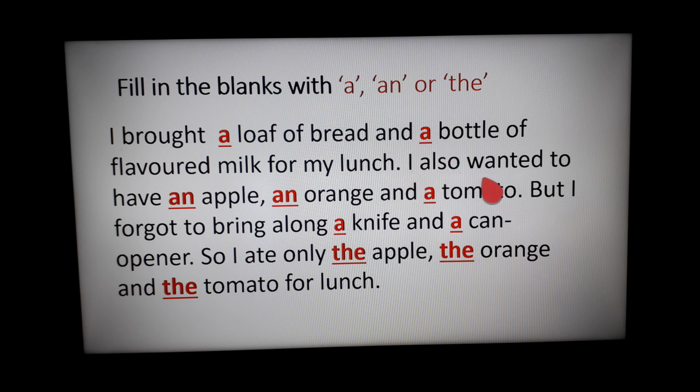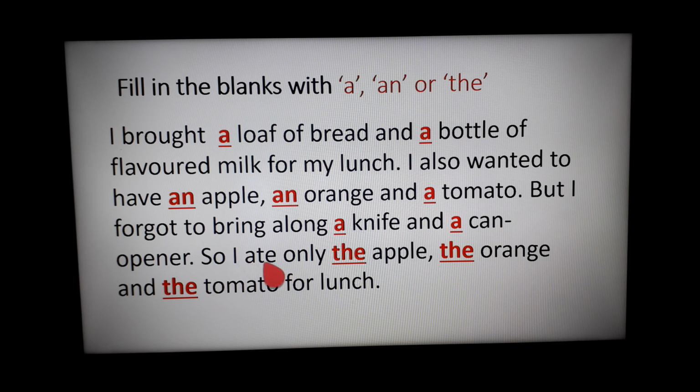I also wanted to have an apple. A is a vowel. So we have written an. A for apple and we have written an here. O orange, we have written an along with it. And a tomato. T is a consonant, so a tomato. But I forgot to bring along a knife. K is a consonant, so a knife, and a can opener. C is a consonant, so we have written a there.